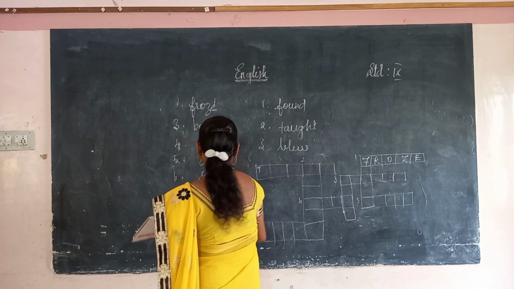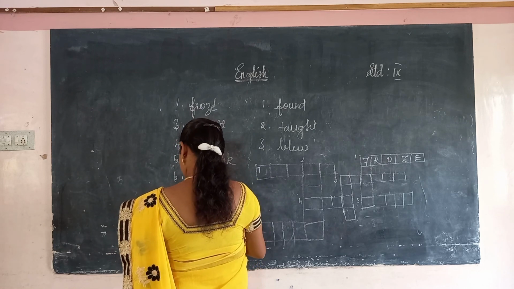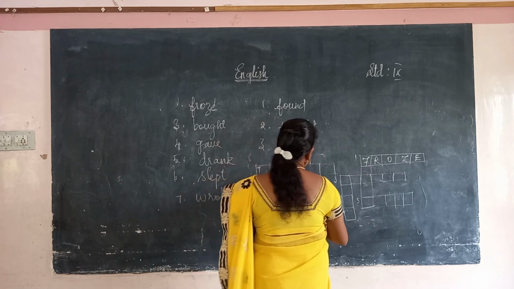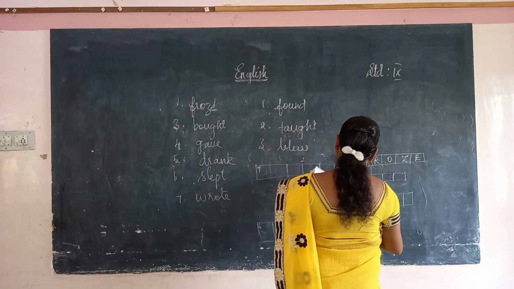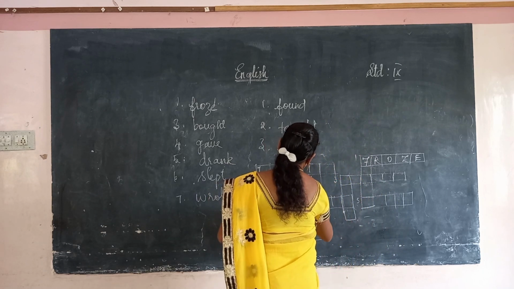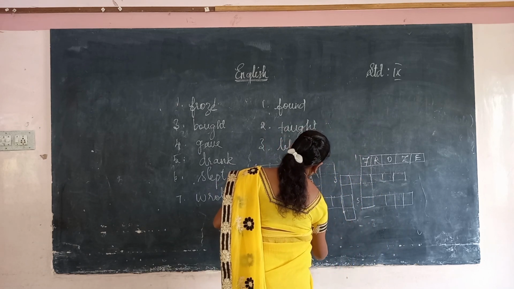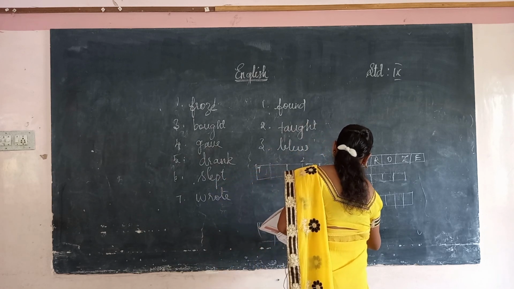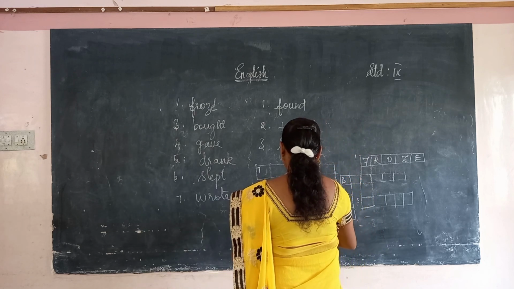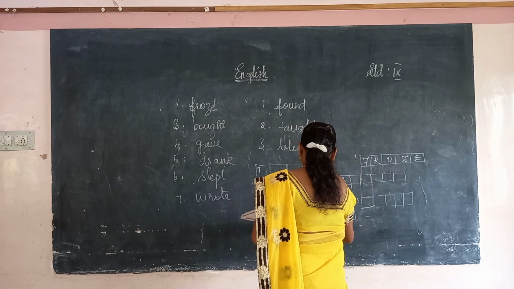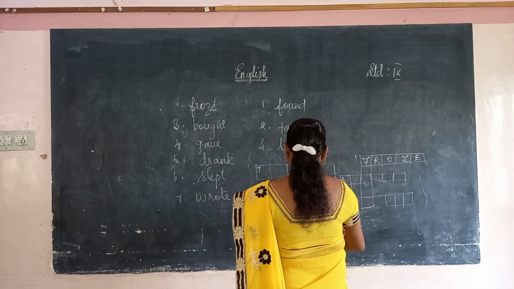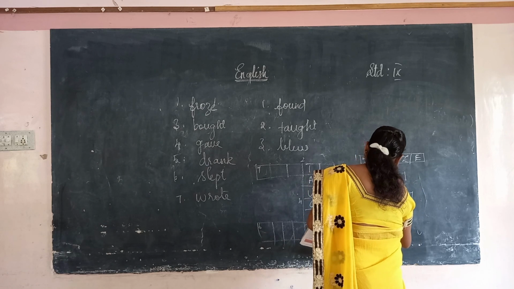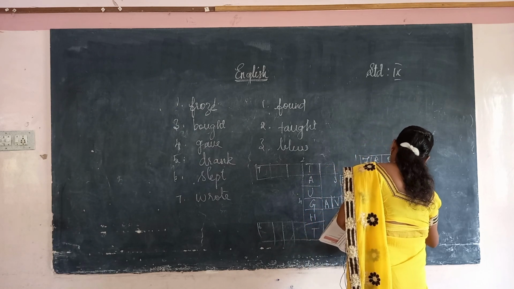This is third. Okay, the second one is taught. T-A-U-G-H-T. Taught, blow. B-L-E-W. Blew. The fourth one is G-A-V-E, gave. The fifth one is, what is the fifth one? Fifth one is drank. D-R-A-N-K, drank. Okay.